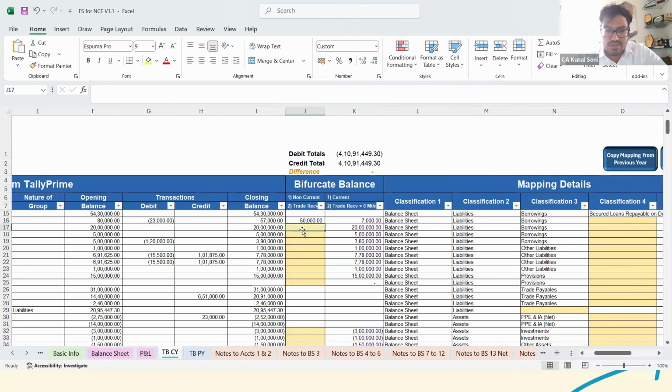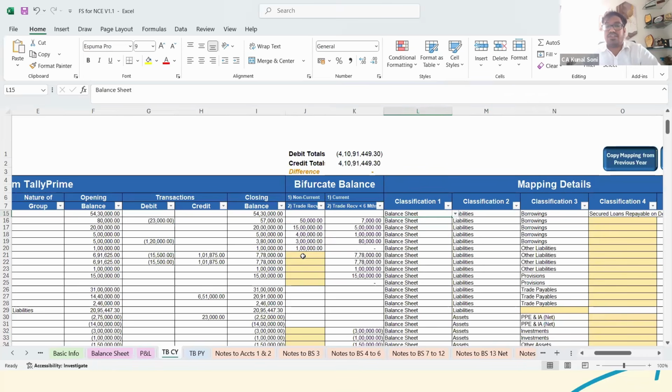Similarly, currently I'm just providing some figures on an ad hoc basis. See, I just mentioned one more zero, so there is even a control check on the same. That figure cannot exceed the total amount that is there. So I can just mention an amount that is smaller than or equal to this particular balance. These are the basis on which you could segregate the balances.